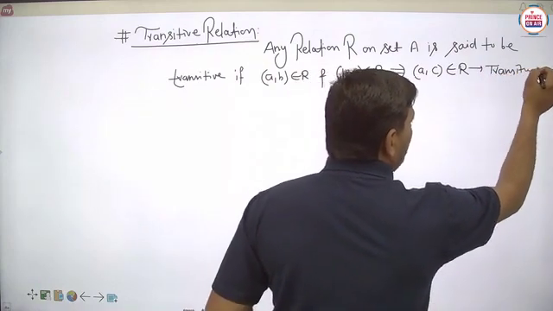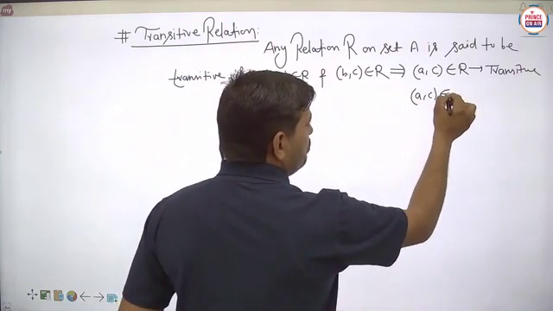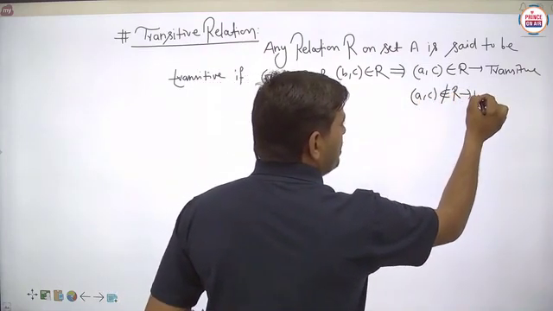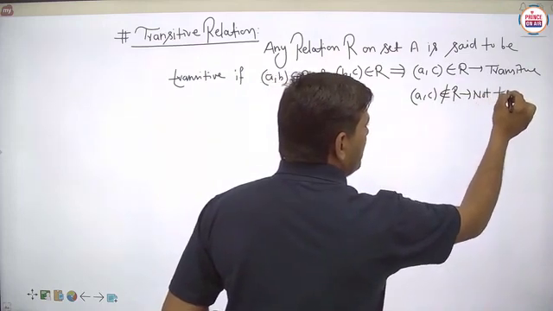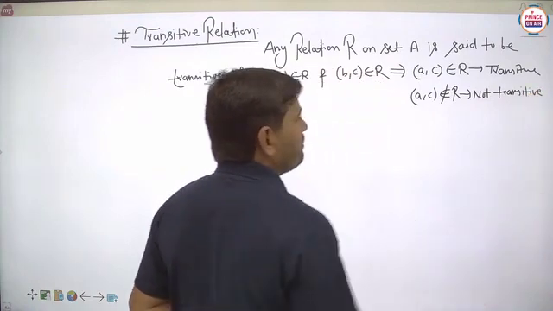Is it clear? And suppose (a, c) does not belong to R, then it is not said to be transitive. Is it clear?